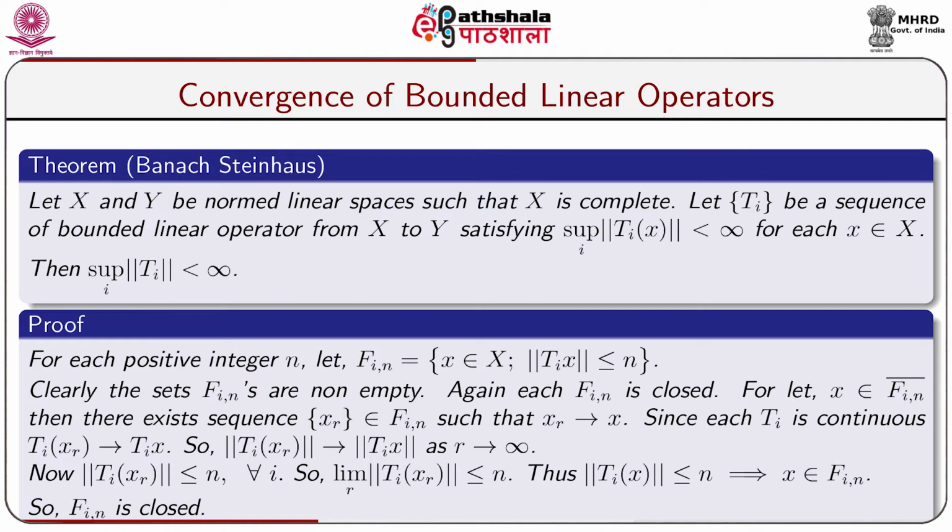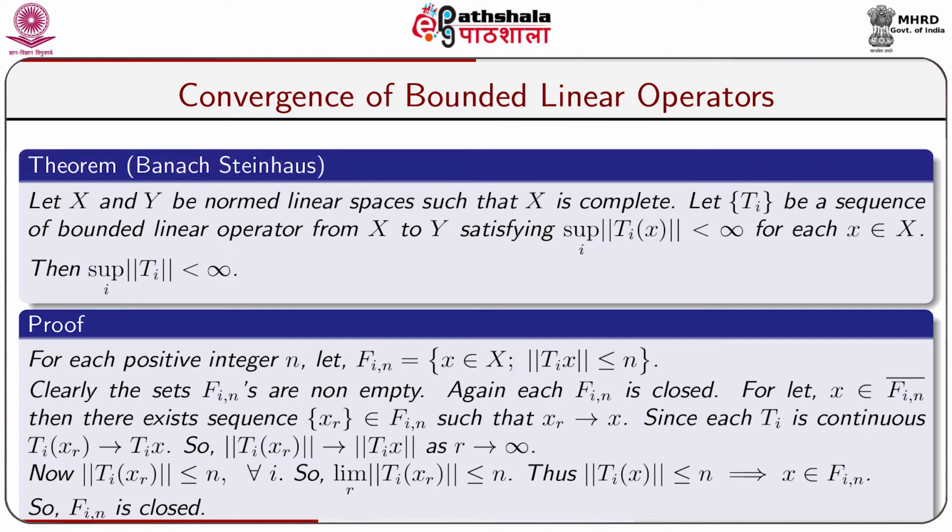The proof goes below. For each positive integer n, let us consider a set Fin. That is, Fin is the set of all elements x for which norm of Tix is less than or equal to n. Clearly, the sets Fin are non-empty, because we have assumed in the statement that the supremum over i of norm of Tix is strictly less than infinity. That is, the supremum over i of norm of Tix is bounded. So, that is why the Fin are non-empty.